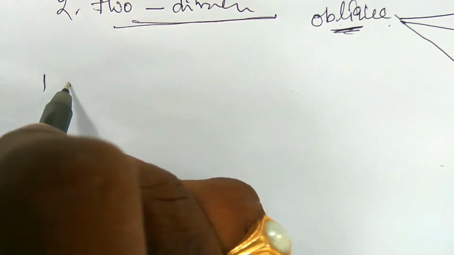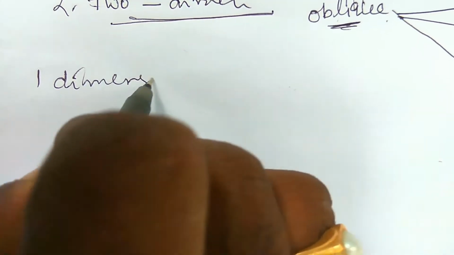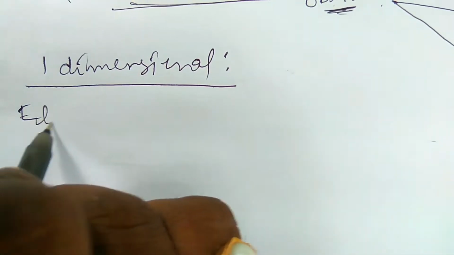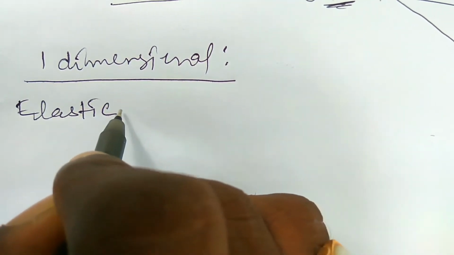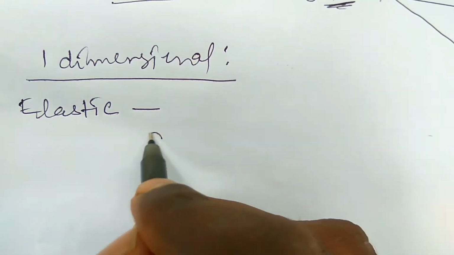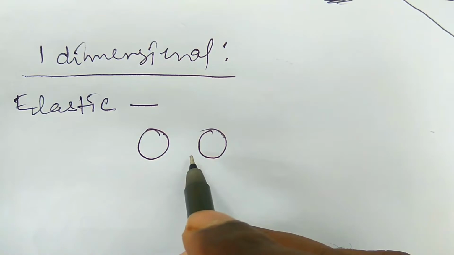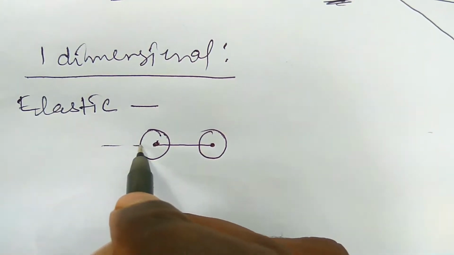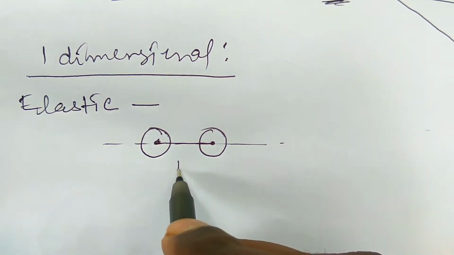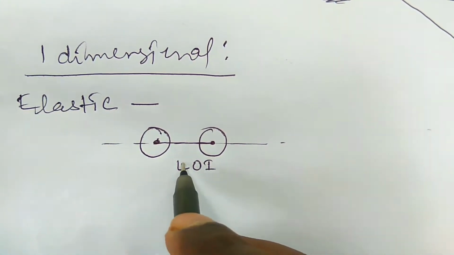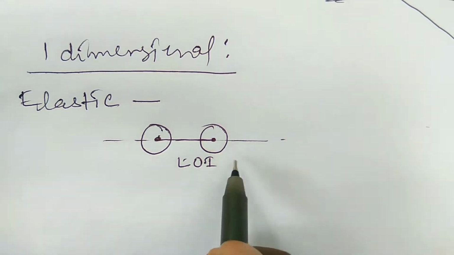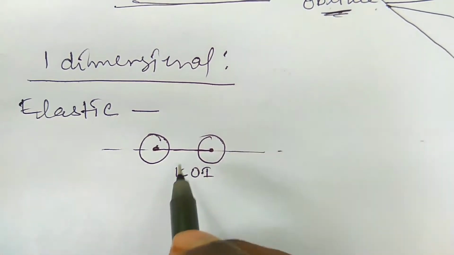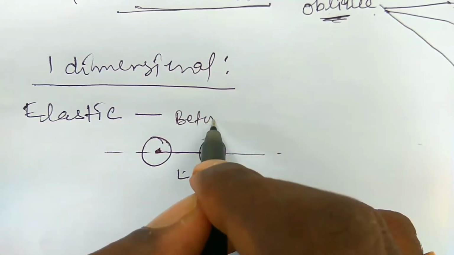Coming to the one-dimensional elastic collision. If two bodies are participating in the collision, these two bodies are in the line of impact, or line of motion, LOI. This is before collision.